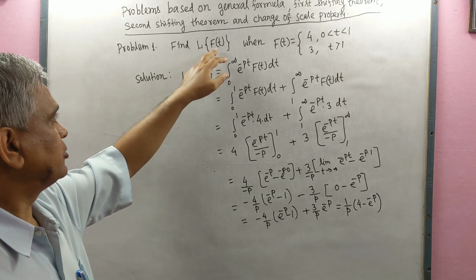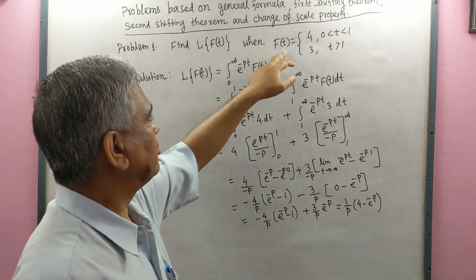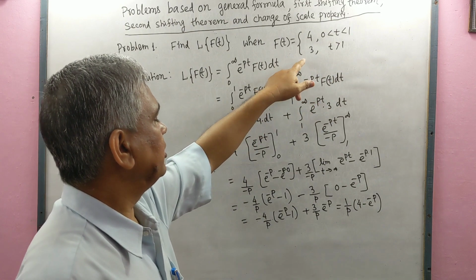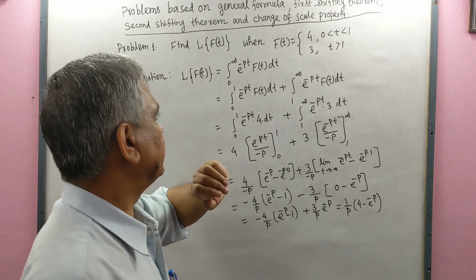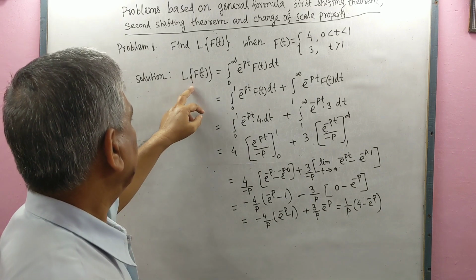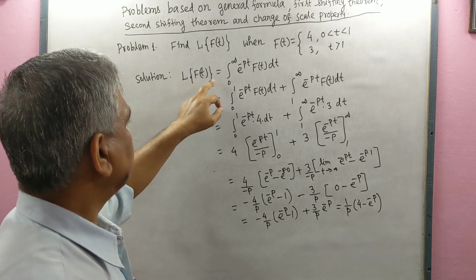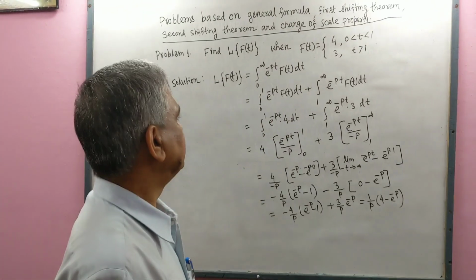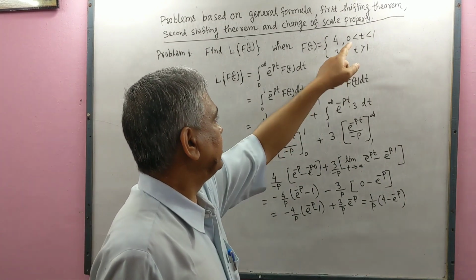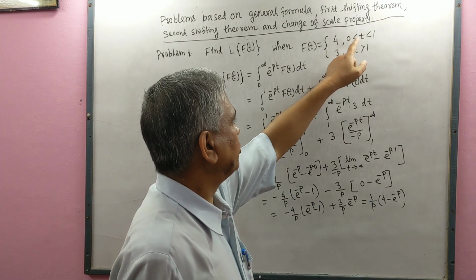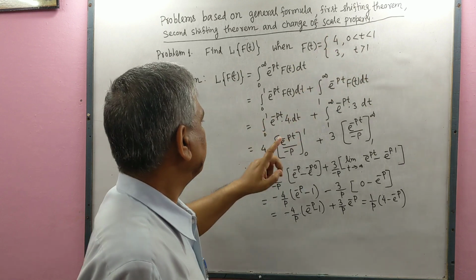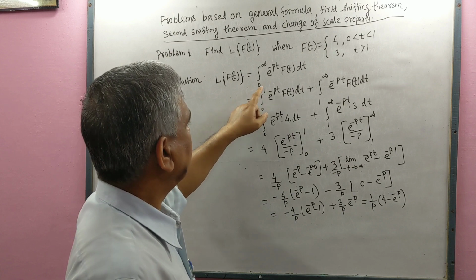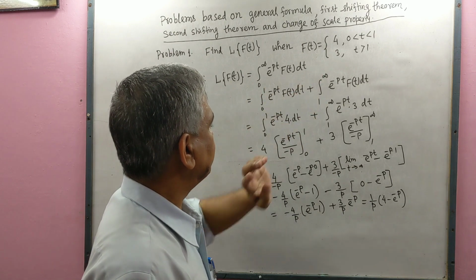Find Laplace transformation of f(t) when f(t) equals 4, when t lies between 0 and 1, and 3 when t is greater than 1. Since L{f(t)} equals integration 0 to infinity e to the power minus pt f(t) dt, now we divide the interval from 0 to 1, then 1 to infinity. So we divide the integration from 0 to 1 and then 1 to infinity.